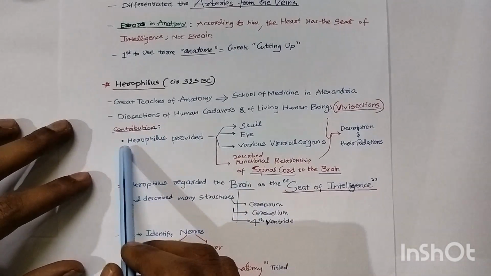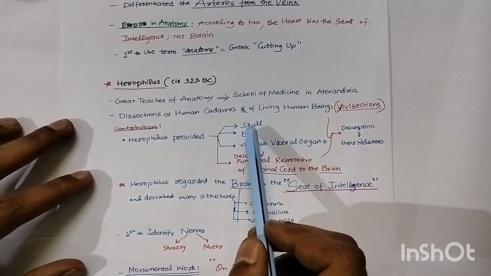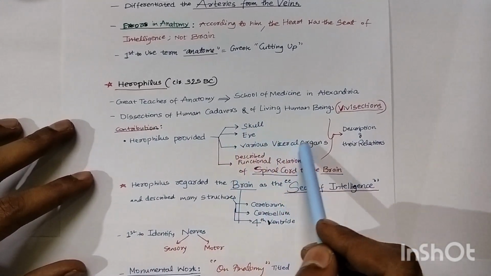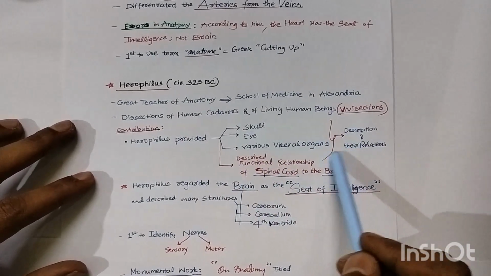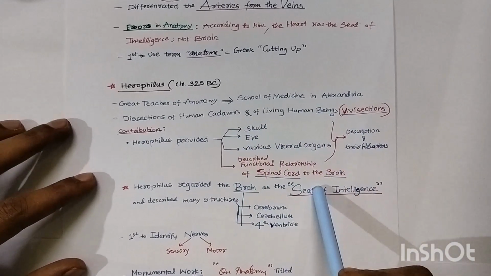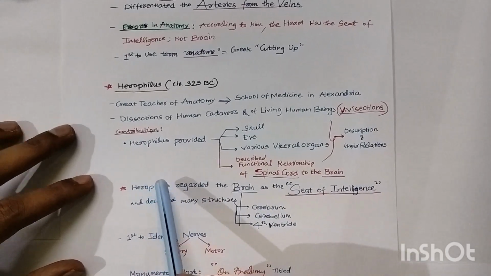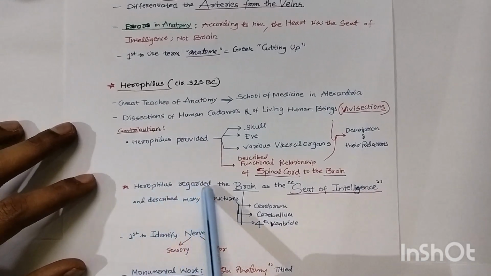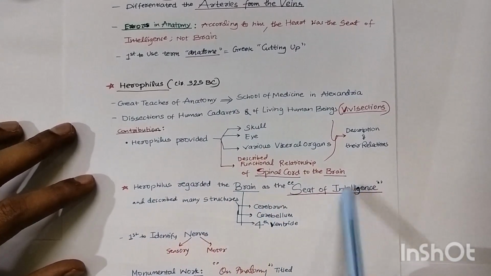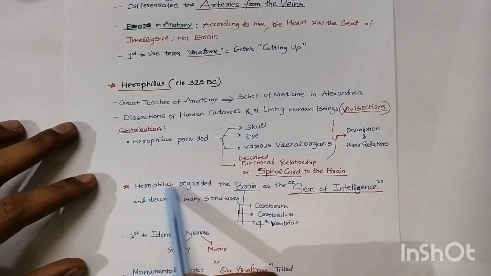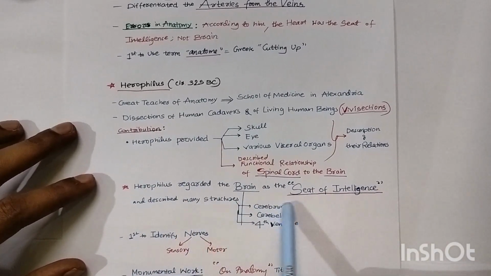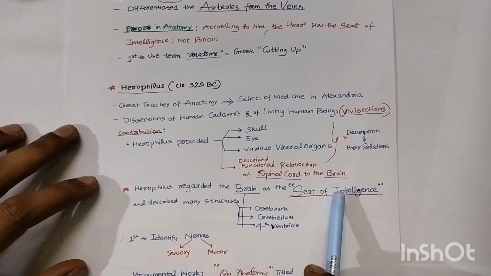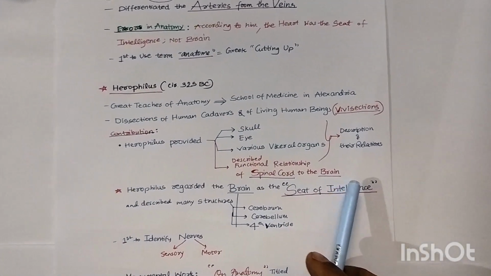Among his contributions, Herophilus described the skull, eye, various visual organs, and the functional relationships of the spinal cord to the brain. He described everything through his dissections and studies. Herophilus regarded the brain as the seat of intelligence, not the heart; this was the first correction made. He also described many structures like the cerebrum, cerebellum, and fourth ventricle.